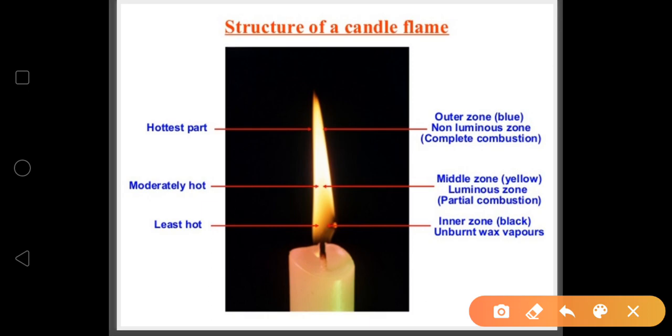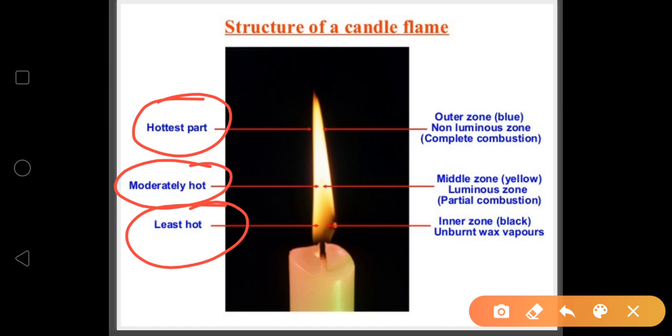So, in the candle flame, there are three various parts: the hottest zone, the moderate zone, and the least hot zone. This upper portion is known as the hottest part, and this is also known as the outer zone, and its color is blue. This is the non-luminous zone. Clear? Complete combustion means that in this zone the combustion is completed. Got my point?